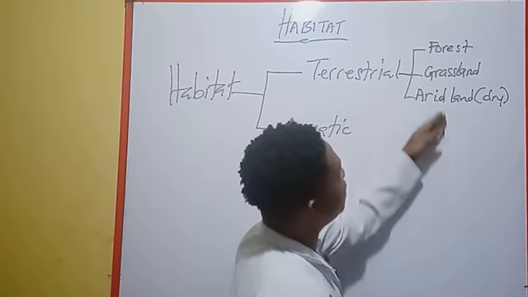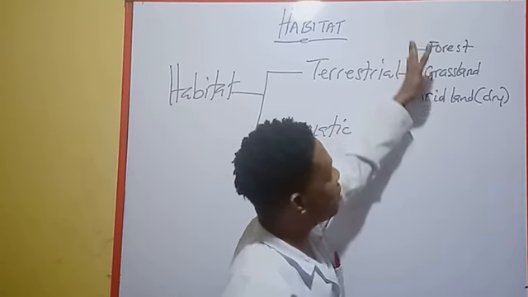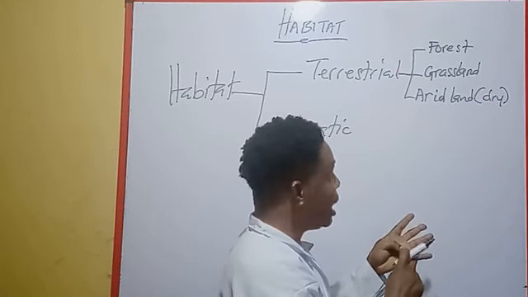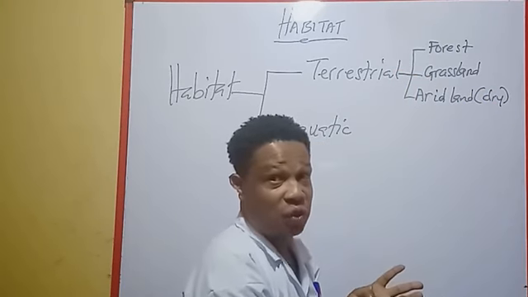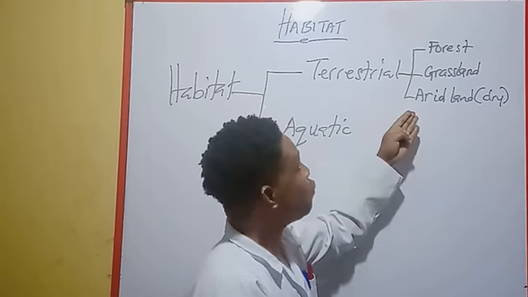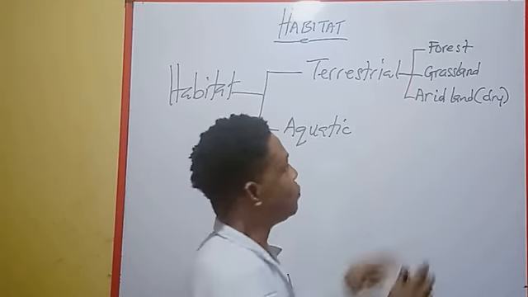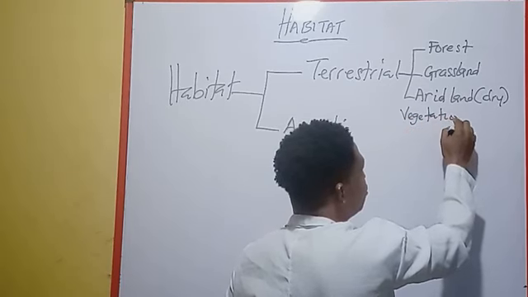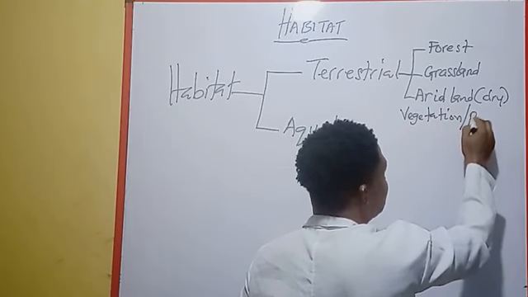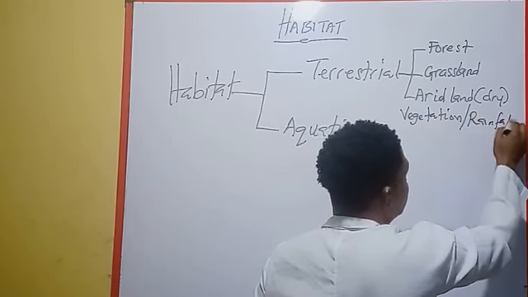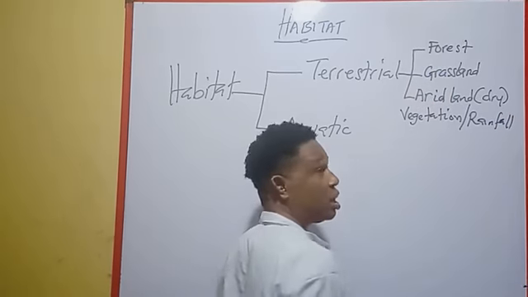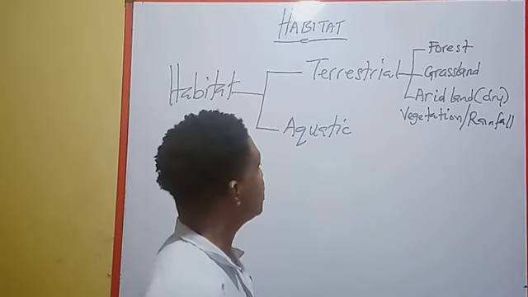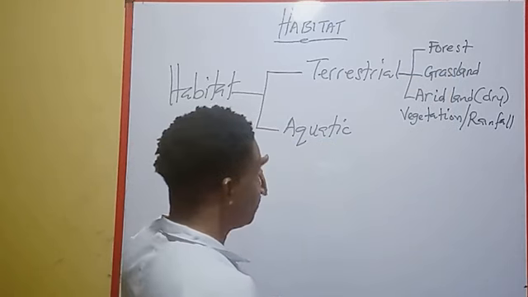The difference between these three habitats is the amount of rainfall they receive and the type of vegetation you find. So the type of vegetation and rainfall differentiate these three habitats.